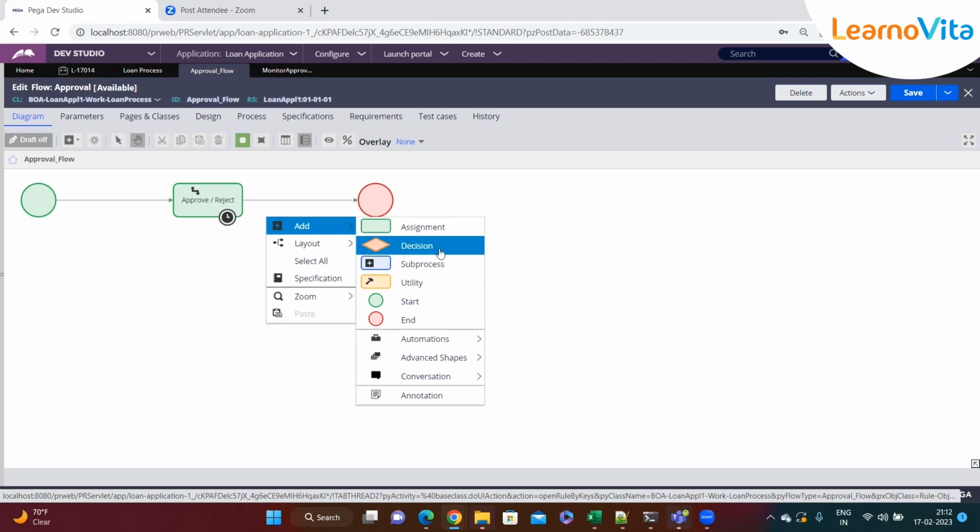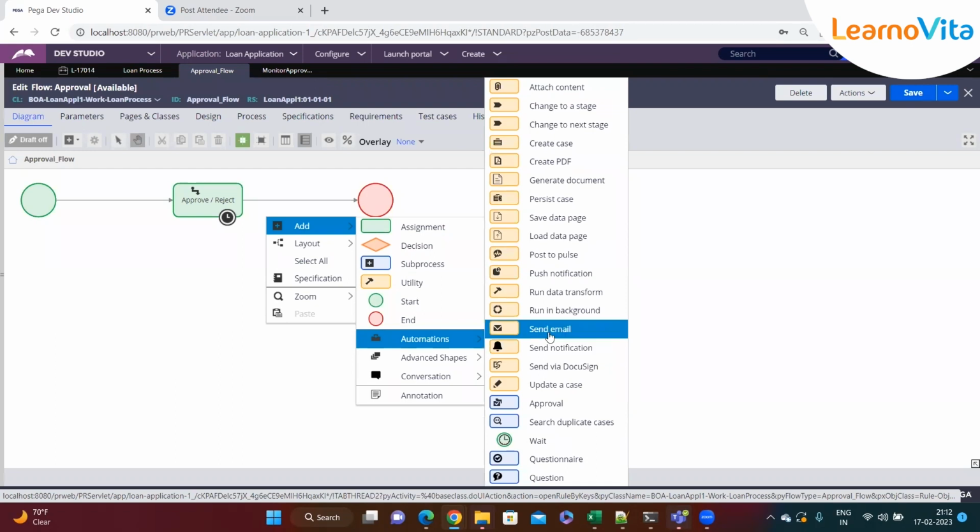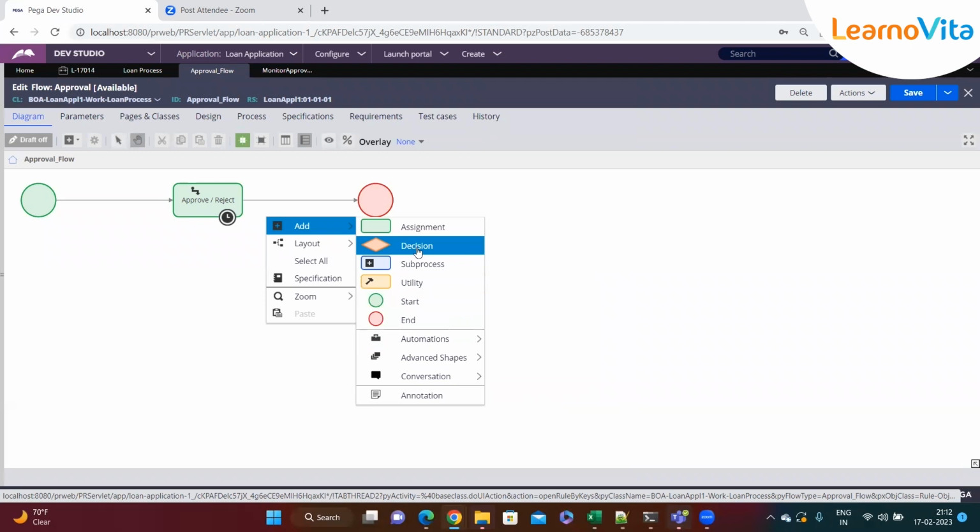And then the second one, you can see here, is the decision. In automation, we have already discussed send email, like we are sending an email to the customer and all the stuff. We have already used this shape in our last stages, in the alternate stage and send email stage. So we'll not be talking about this now. We'll talk about this shape for the next 2 days, and tomorrow also we'll talk about this shape only.